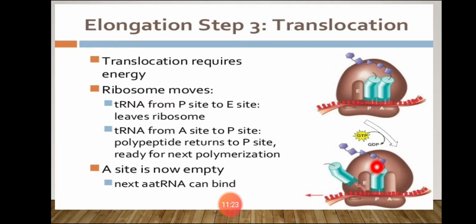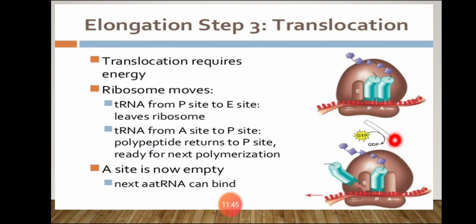Now the A site is empty. When the tRNA is at the P site, what is going to happen? The empty tRNA is going to move to the E site and it will exit from the E site. So the tRNA moves from the A site to the P site, the polypeptide is at the P site and ready for the next polymerization.